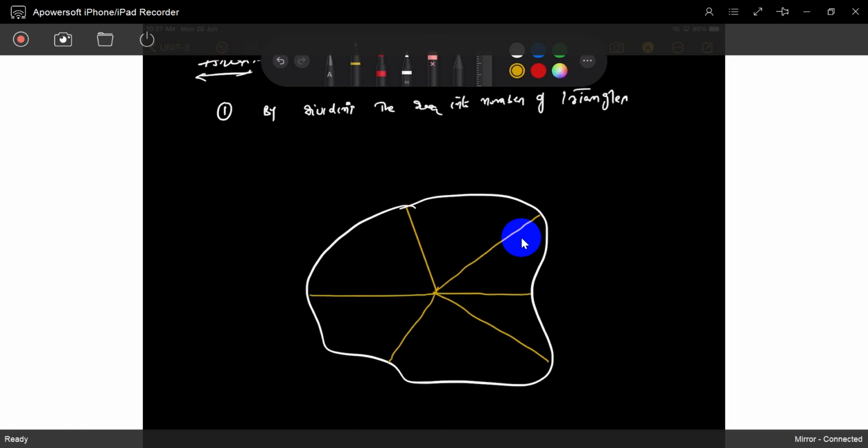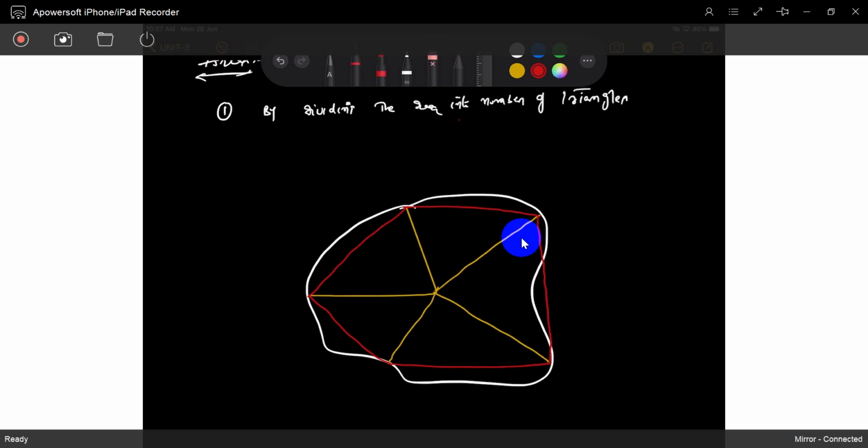So these are divided into a number of triangles. Maybe some of the area is excluded, some area is excluded.